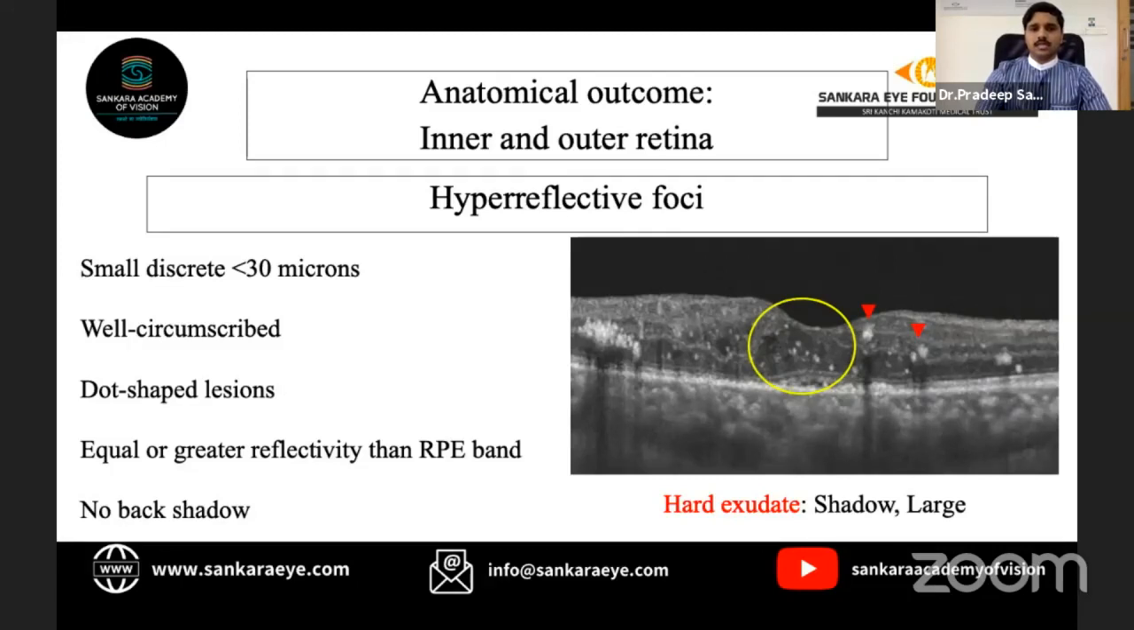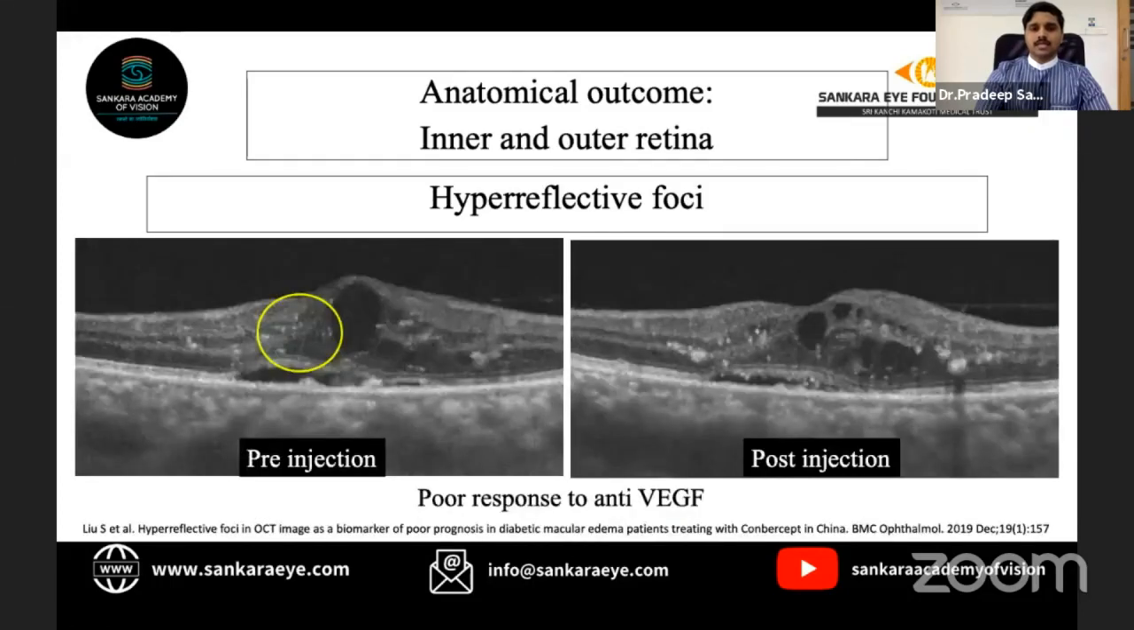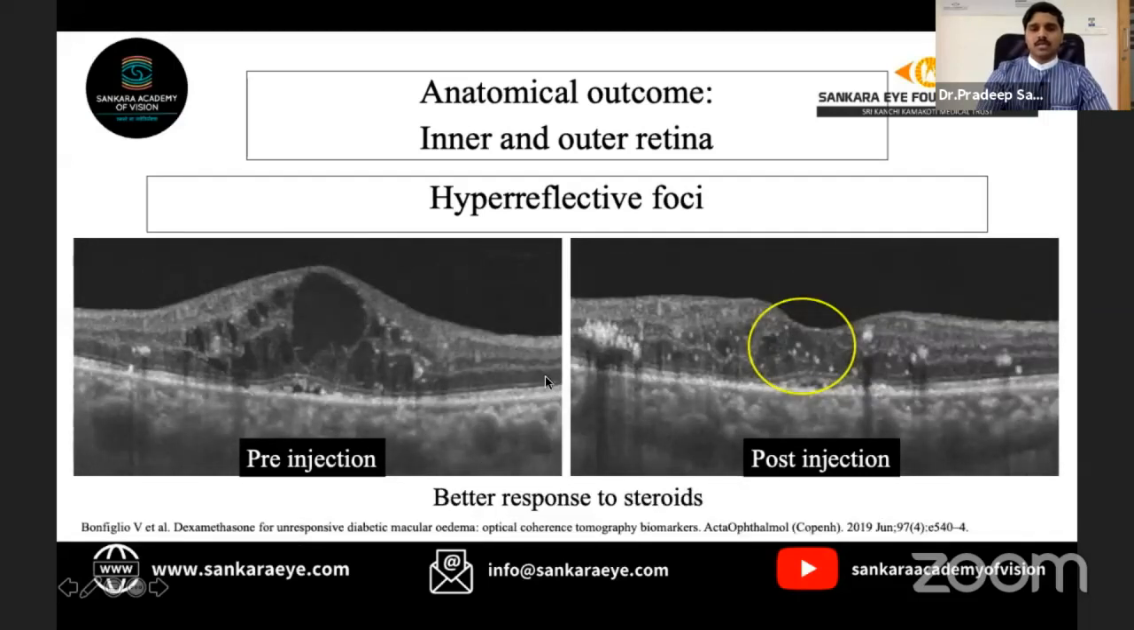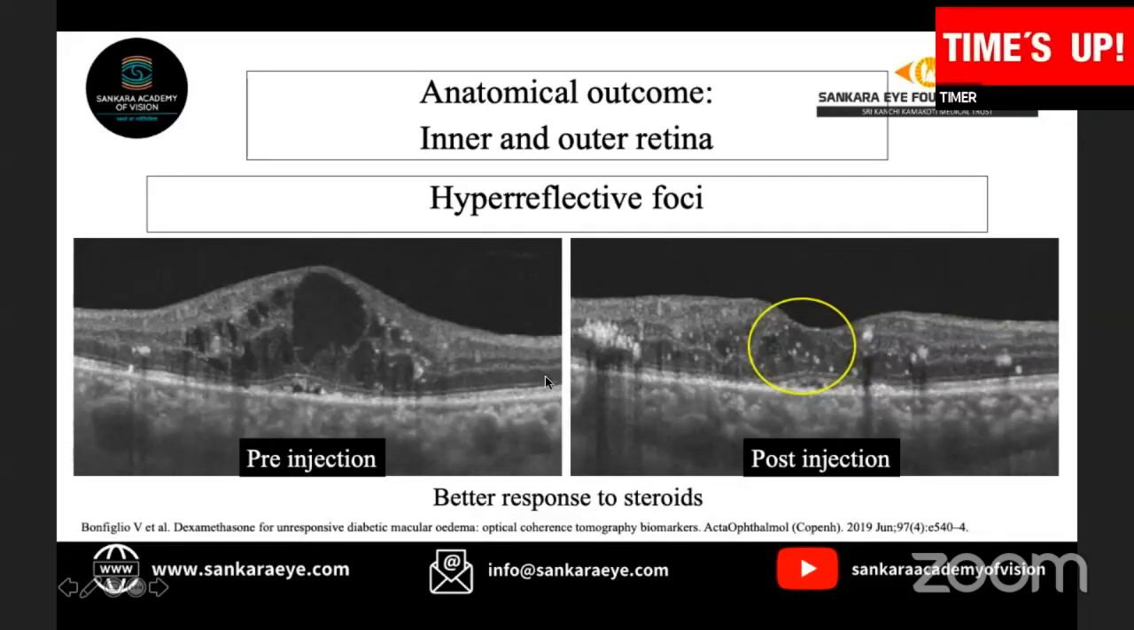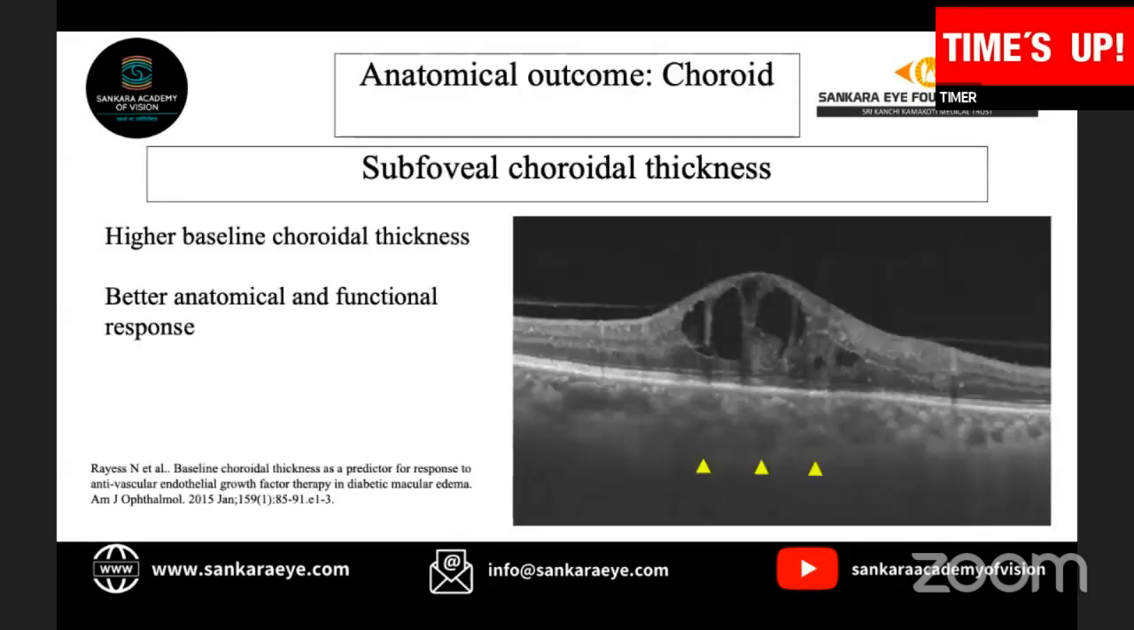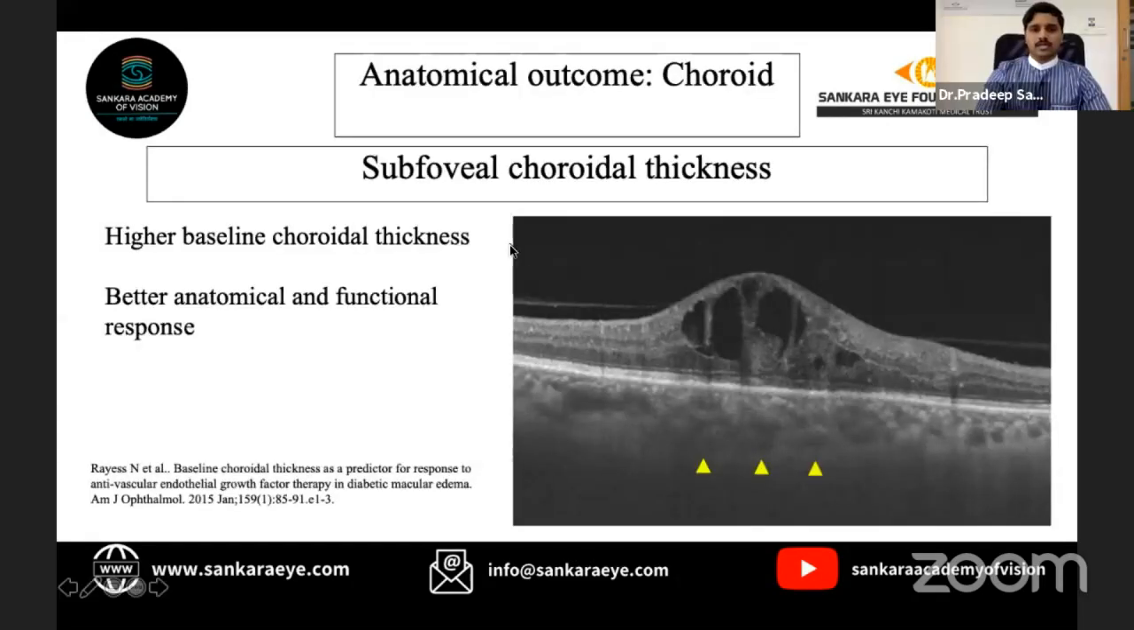It's a small discrete lesion less than 30 micron in size. They are dot shaped. They have equal or greater reflectivity than RPE band. It is described that it is an indicator of poor response to anti-VEGF, as we can see over here. But it is also described that they may respond better to steroid. The choroid, the subfoveal choroidal thickness, if it is...